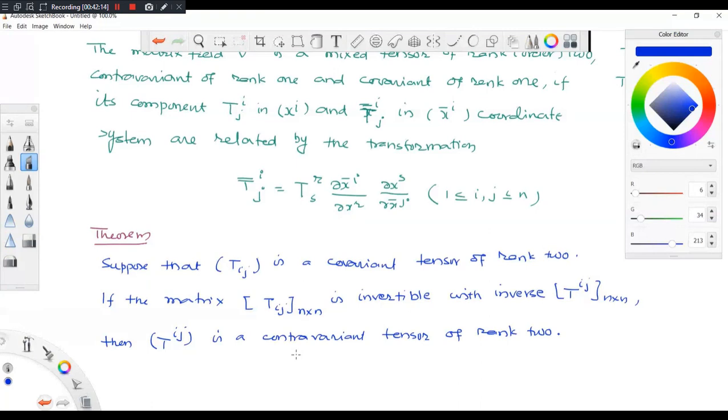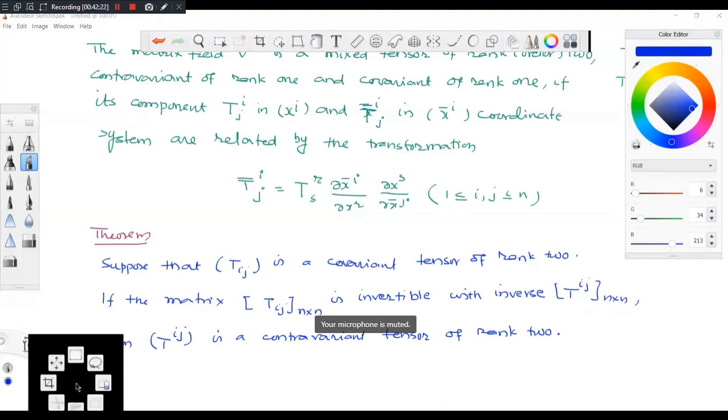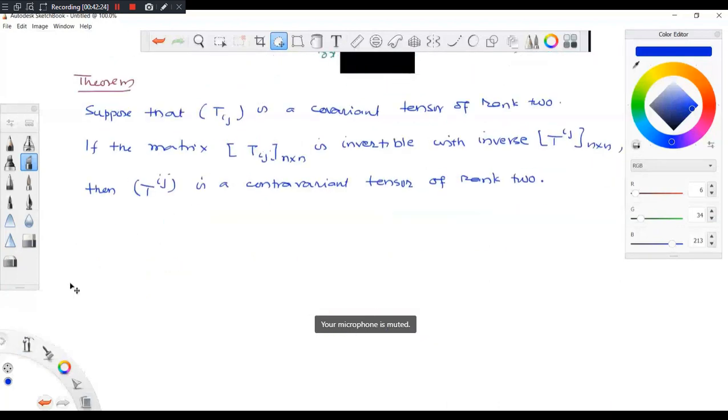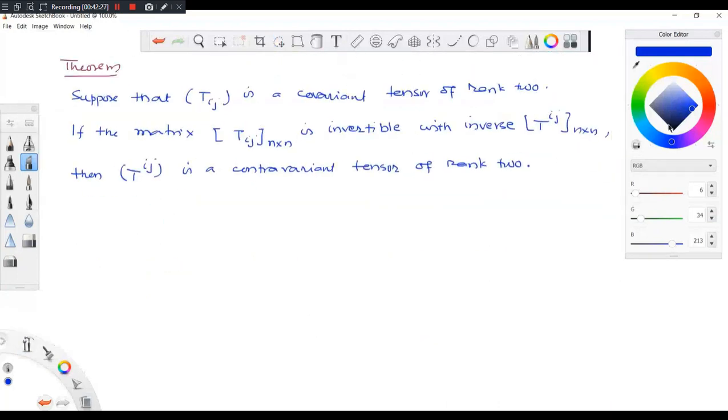Let me show how you interpret it. I may not prove this, I can prove it, but I will motivate you.